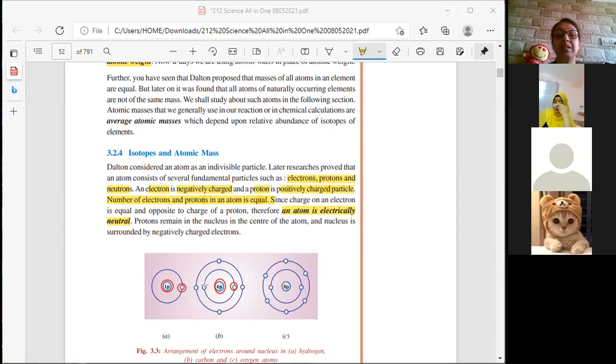1, 2, and the rest 4 are on the other orbit. 1, 2, 3, and 4. Can you see this?